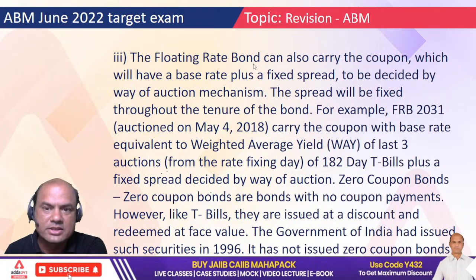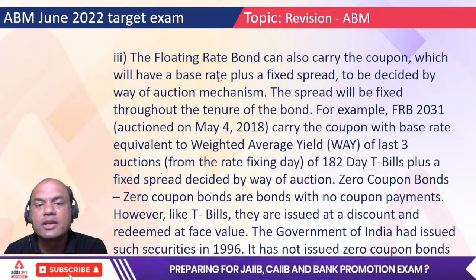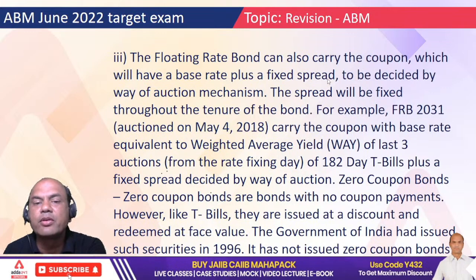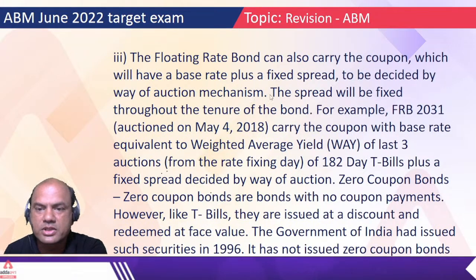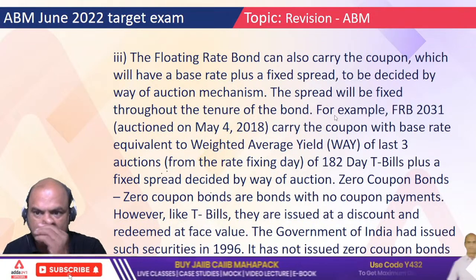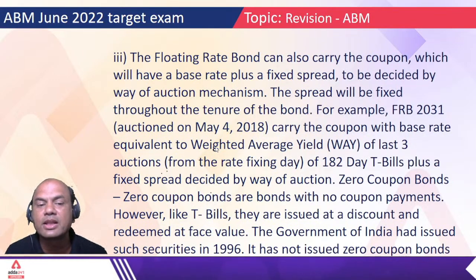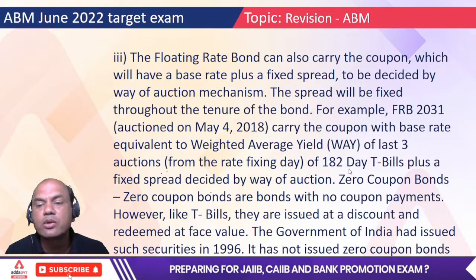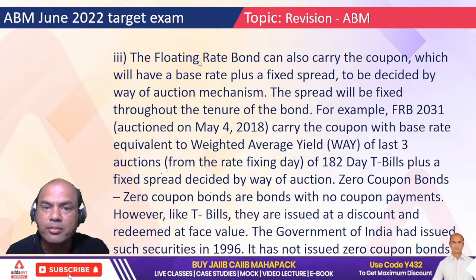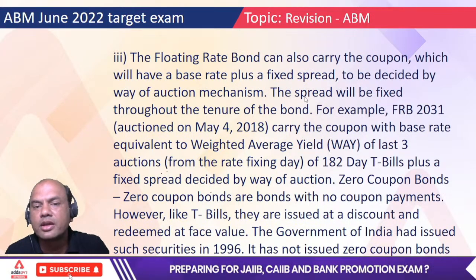FRB2 has some differences. A floating rate bond can also carry a coupon which will have a base rate plus a fixed spread. Now look at this base rate. What will the base rate be? It will be decided by way of auction. The spread will be fixed throughout the tenure. For example, FRB 2031 carries a coupon with a base rate equivalent to the weighted average of the last 3 auctions of 182-day T-bills plus a fixed rate decided by way of auction.